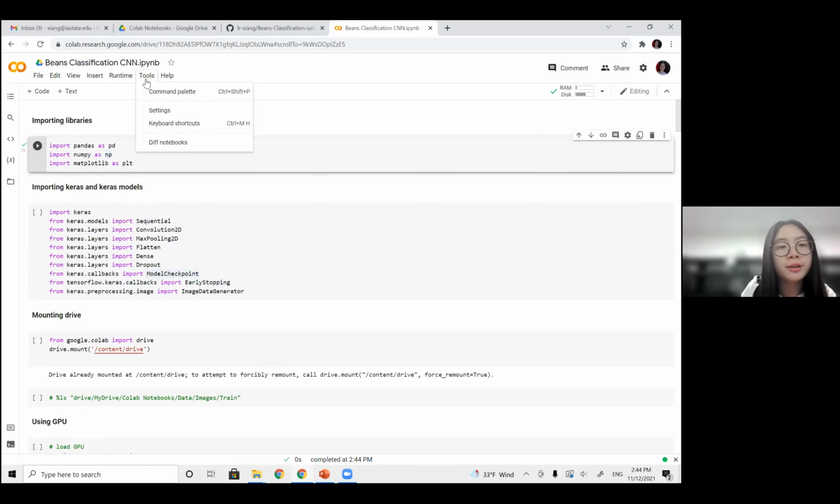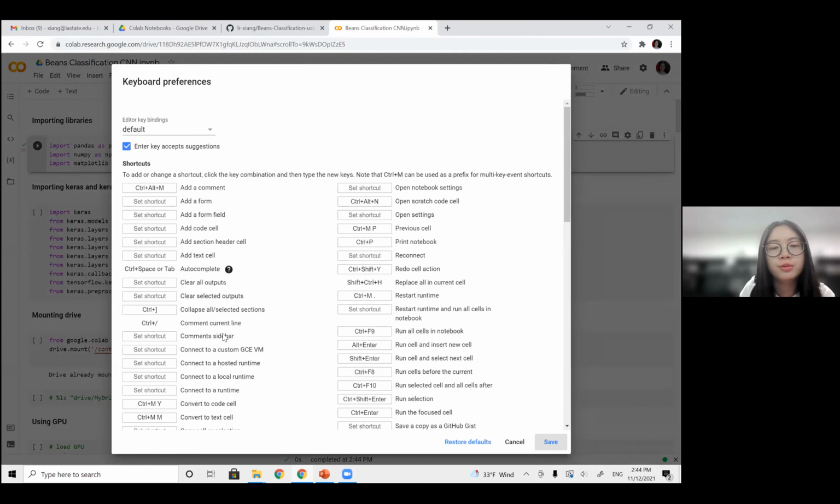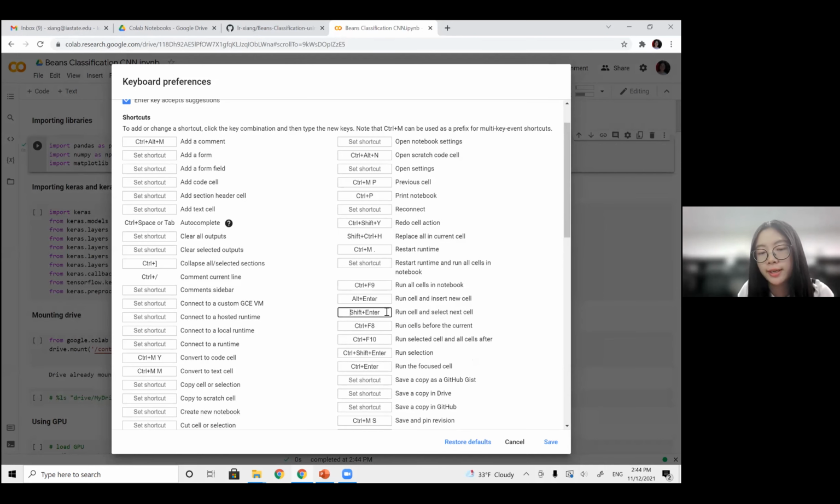And by the way, if you go to Tools and Keyboard Shortcuts, you may find some useful shortcuts. The most commonly used is Control and slash to comment or uncomment the current line. And the other one is to run the cell, which is Shift and Enter. Those two are the most frequently used ones.